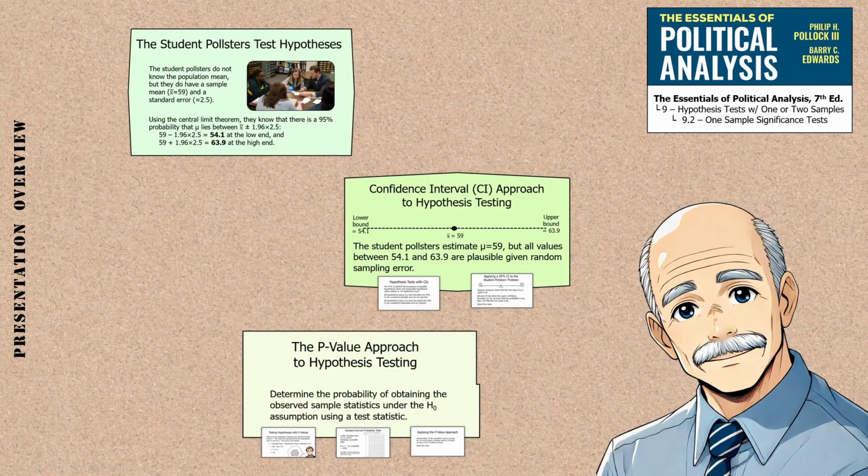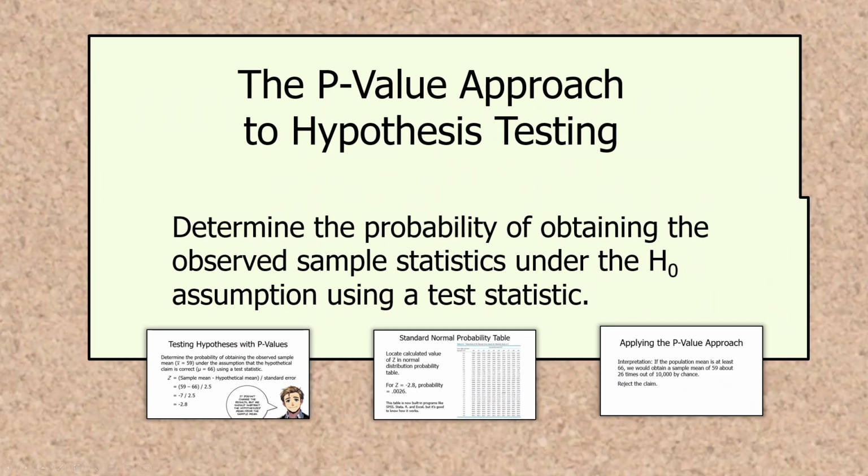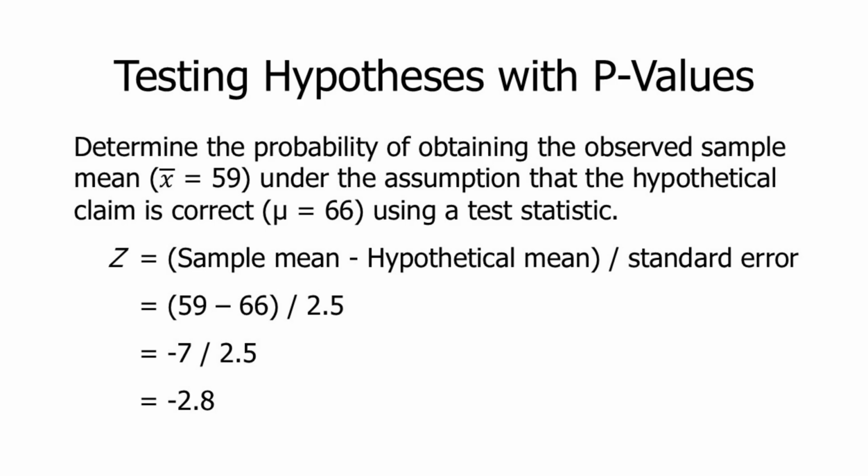Now, a more precise method is to use the normal distribution probability table, which I will demonstrate here. How does this work? Determine the probability of obtaining the observed sample mean, X bar of 59, under the assumption that the hypothetical claim is correct. This is a kind of counterfactual inferential thinking you have to get in the mindset of when you start testing hypotheses, which we're going to be doing in Chapter 7.